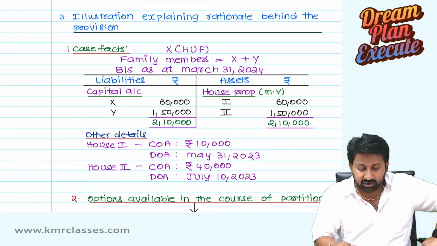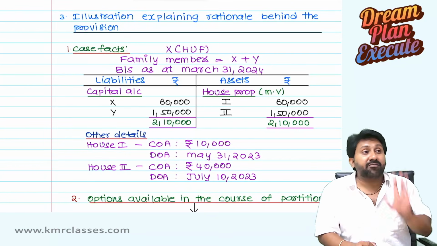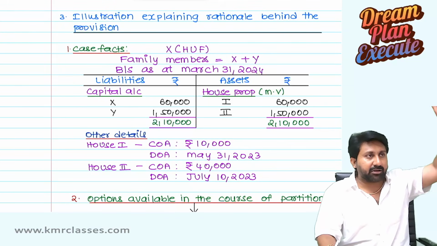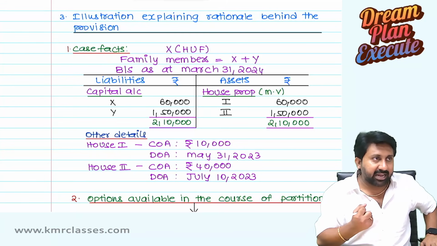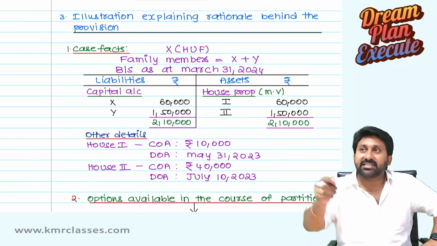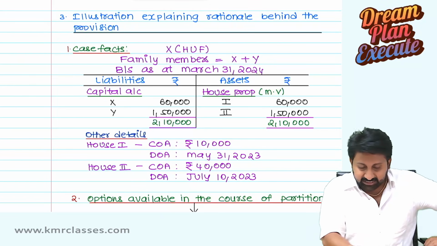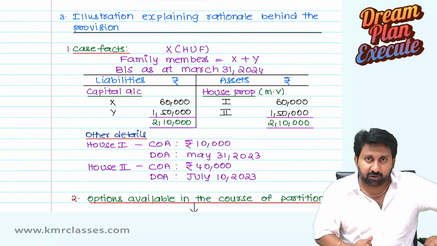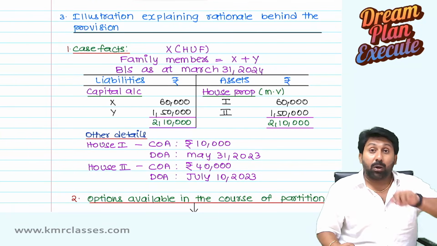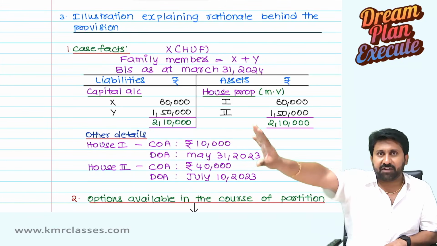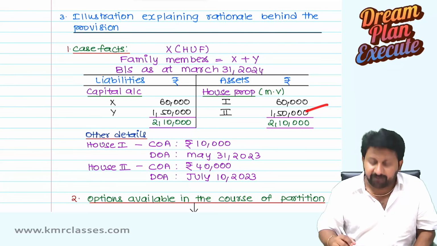Now what have they done? They purchased at 10,000, now running at 60,000. Option 1 available to HUF at the time of partition: I can sell this house to some third party for 60,000. I will get cash 60,000. That 60,000 rupee cash I will give to the HUF family member. Next, asset 2. I purchased at 40,000 in 2023. I will sell to some outsider at 1,50,000. 1,10,000 cash excess will come. I will give total 1,50,000 to the family member.